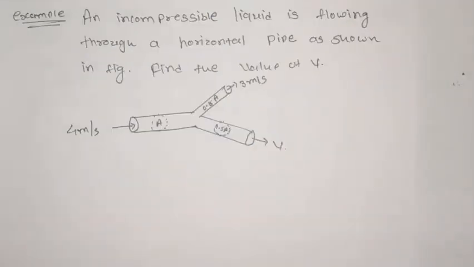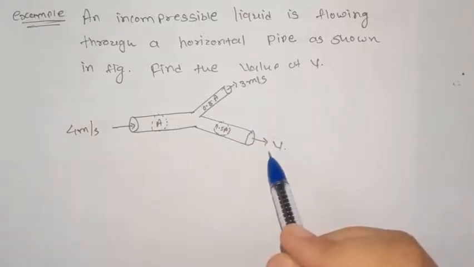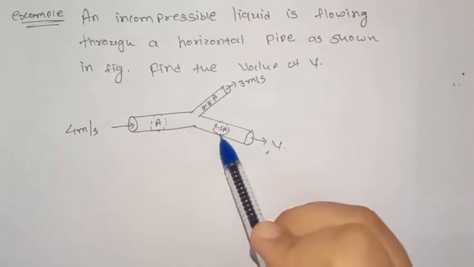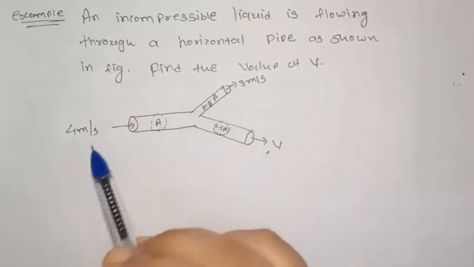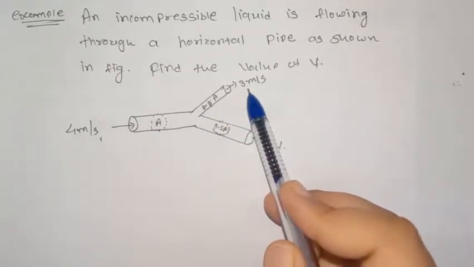In this example, an incompressible liquid is flowing through a horizontal pipe as shown. We want to find the value of V. The area of cross section is given as A, 1.5 A, and 0.8 A at point E. Velocity at this point is 4 meter per second and velocity at this point is 3 meter per second.